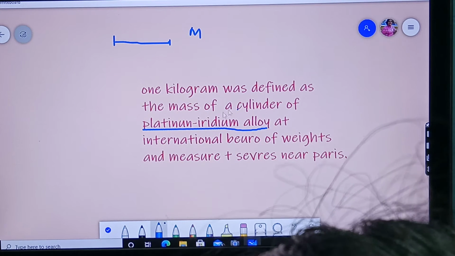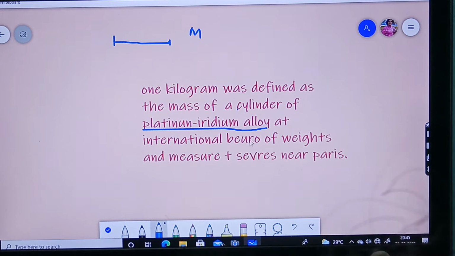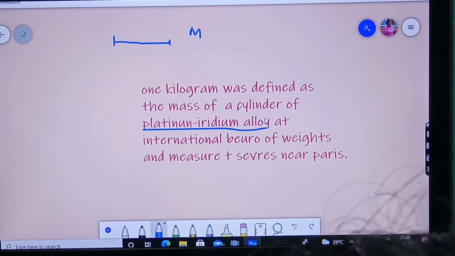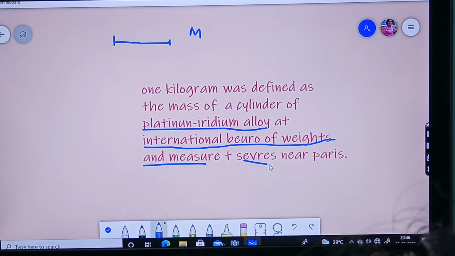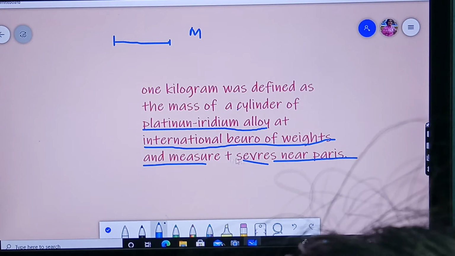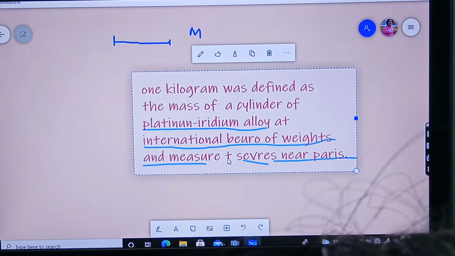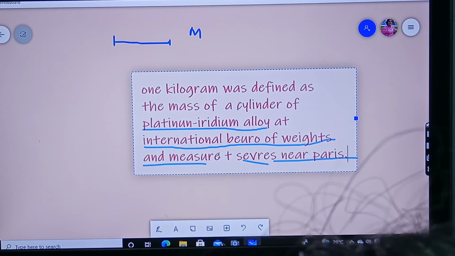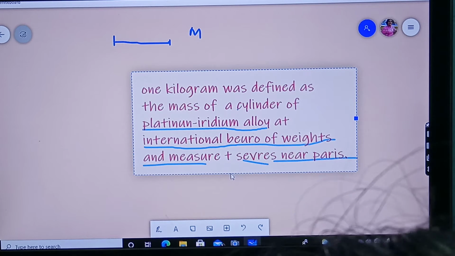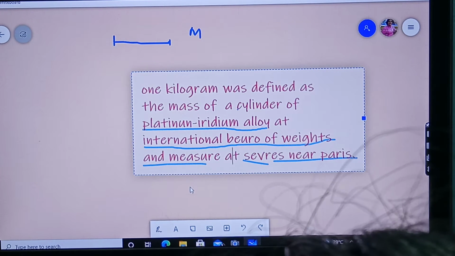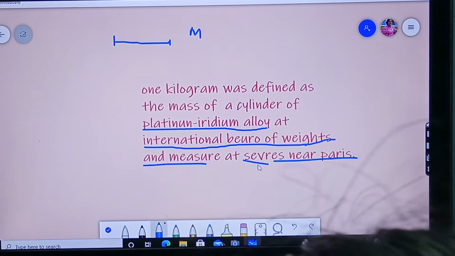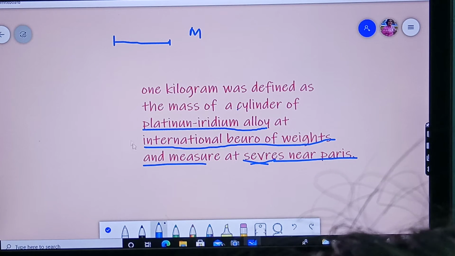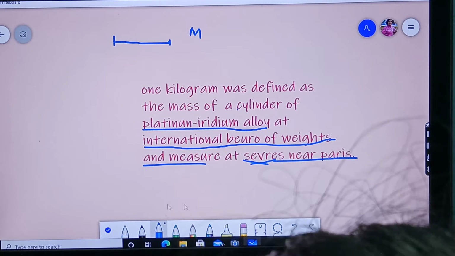But what they are saying here is the mass of a cylinder of platinum iridium alloy kept at the International Bureau of Weights and Measures at Sèvres near Paris. Sorry for the wrong typing, because I was in a hurry and I have typed many mistakes. So Sèvres is a place near Paris where this International Bureau of Weights and Measures is. This is one of the bureaus.